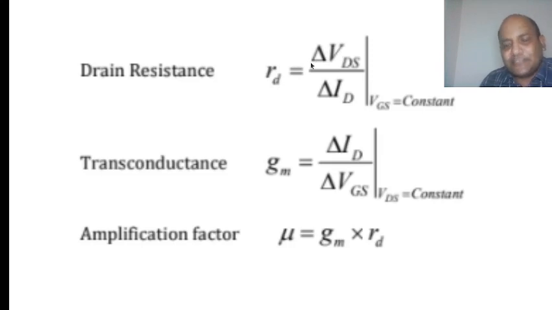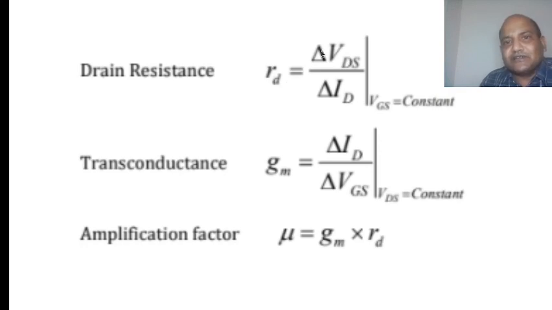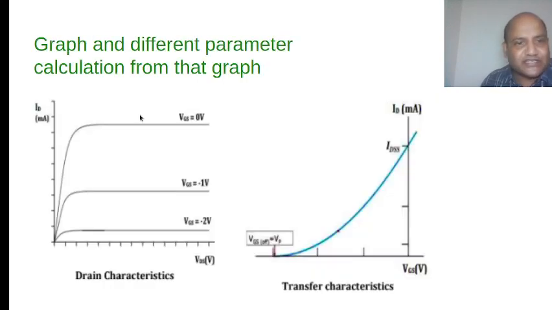That is the ratio of change in drain voltage to change in drain current. RD is equal to delta VDS upon delta IDS, with VGS constant here. You can see from here VGS is constant. When VGS is 0 volt, you will get one RD. If VGS is equal to minus 1 volt, you will get another RD. If VGS is equal to minus 2 volt, you will get another RD. This RD depends on your VGS, and because of this reason I told you this is the voltage controlled resistance.